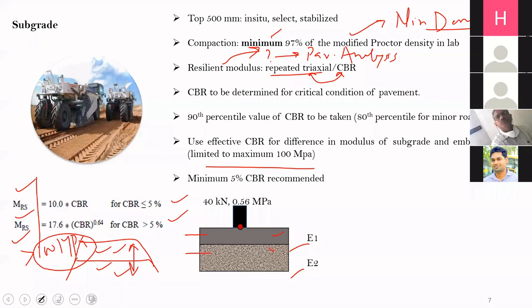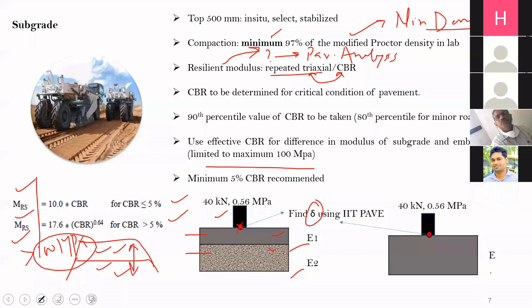You will take a two-layer system. You will put a single wheel 40 kilonewton load with a tire pressure of 0.56 MPa, and you will find out the deflection at this point using IITPAVE, just at the center of the tire at the surface. Then you will assume a single layer system with some equivalent modulus E.